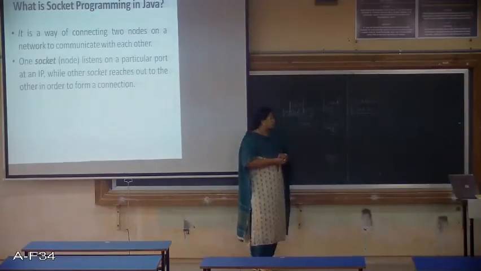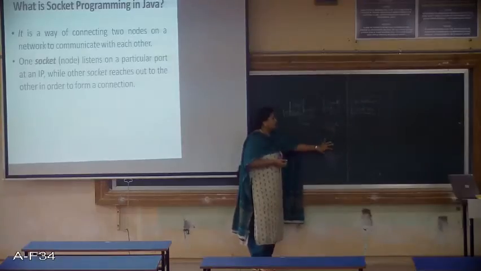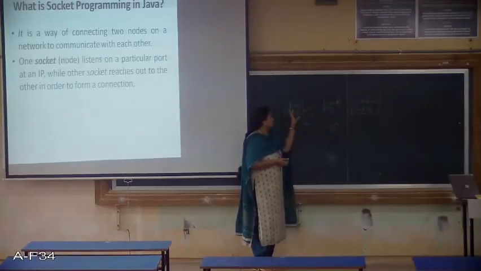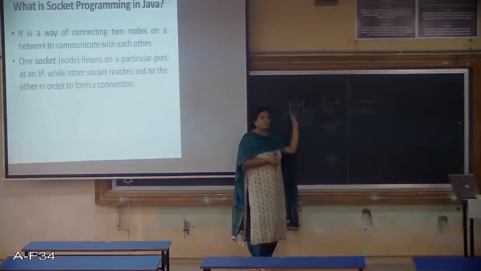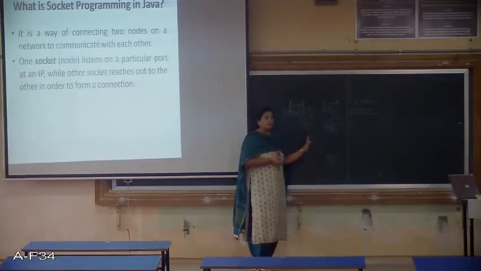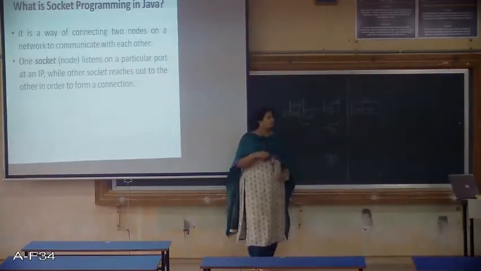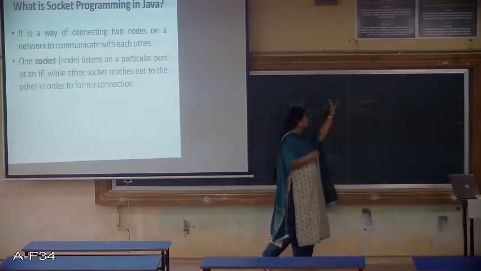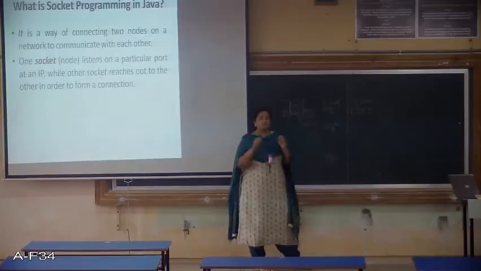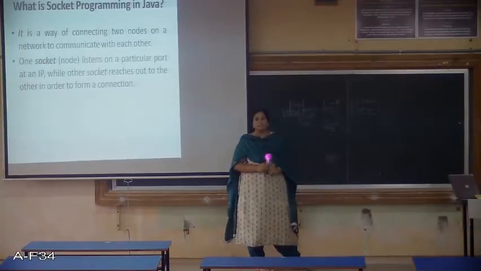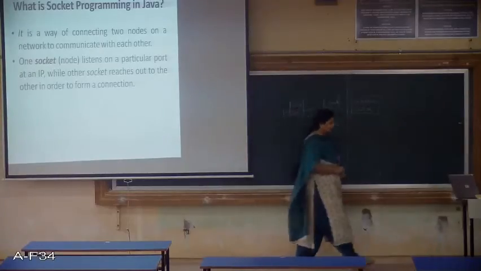So that is what we have seen. So if we have 100 clients and all these 100 clients send a request to the server, the request goes to the server socket, and the server socket will create 100 sockets, one for each of these clients. So at the client side, the client should know the IP address and the port number of the server with which it wants to get the connection established. Fine.